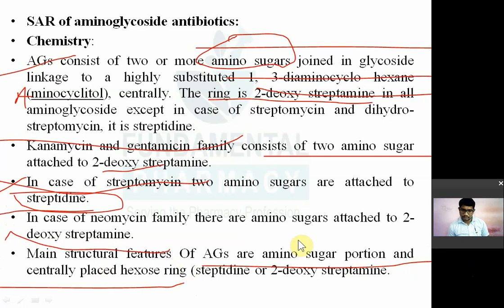These two amino sugar portion and hexose ring, they are joined together by glycoside bond. Now this hexose ring is streptidine in case of streptomycin or dihydrostreptomycin, and in case of other it is a 2-deoxystreptamine. ये कम से कम 4-5 बार बोल चुका हूँ, important.